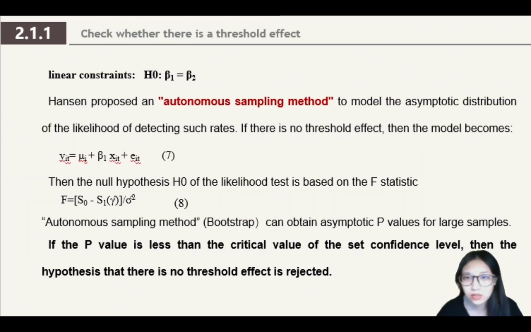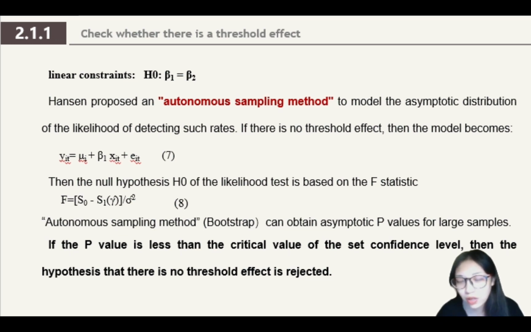Now this is to check whether there is a threshold effect. The linear constraint hypothesis H0 is beta 1 equals beta 2. Hansen proposed an autonomous sampling method to model the asymptotic distribution of the likelihood ratio. If there is no threshold effect, then the model becomes function 7.